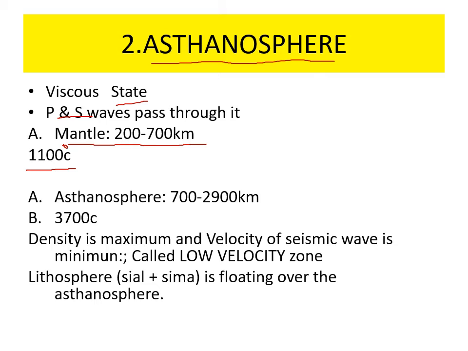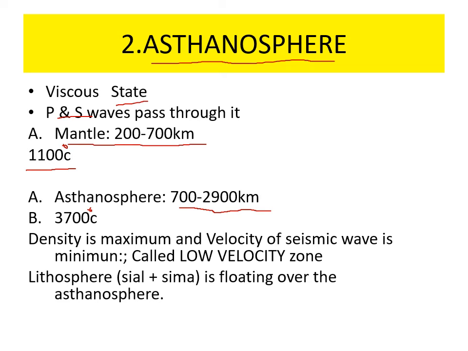And next, the lower part of the asthenosphere extends from 700 kilometer to 2900 kilometer. Average temperature is 3700 degrees centigrade. Asthenosphere is known as the low velocity zone because it is extremely high in density. Density is maximum in asthenosphere, and velocity of the seismic wave is minimum here. That's why P waves and S waves suddenly disappear in that zone, and this is known as the low velocity zone.